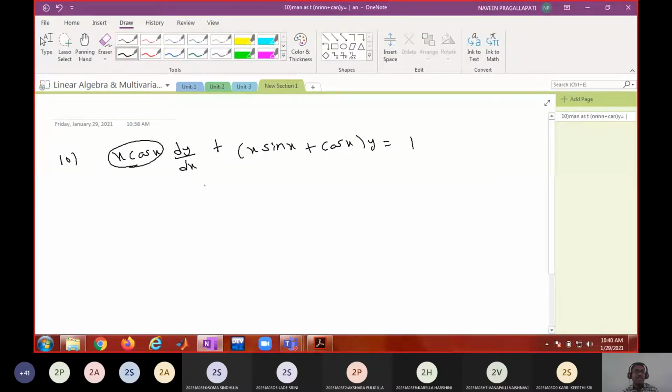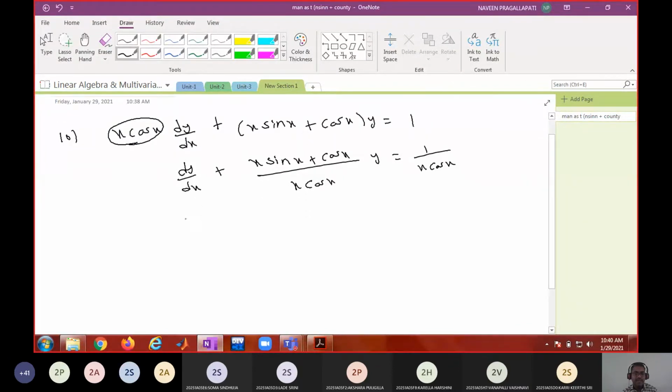The coefficient of dy by dx must be 1. That means dy by dx plus (x sin x plus cos x) by x cos x into y equal to 1 by x cos x.